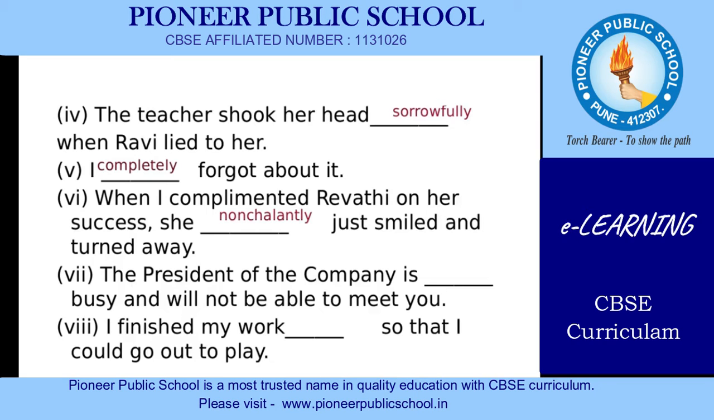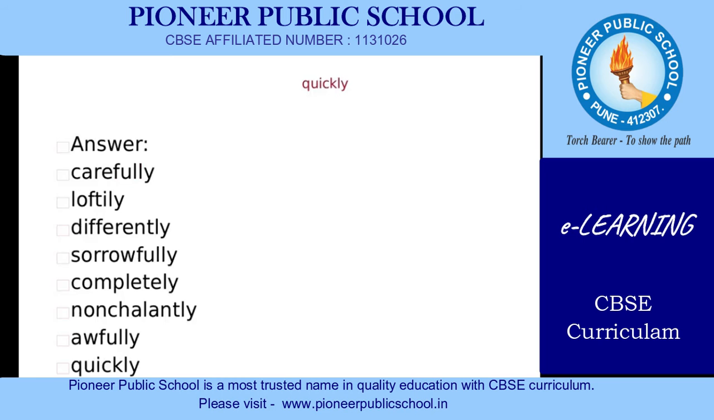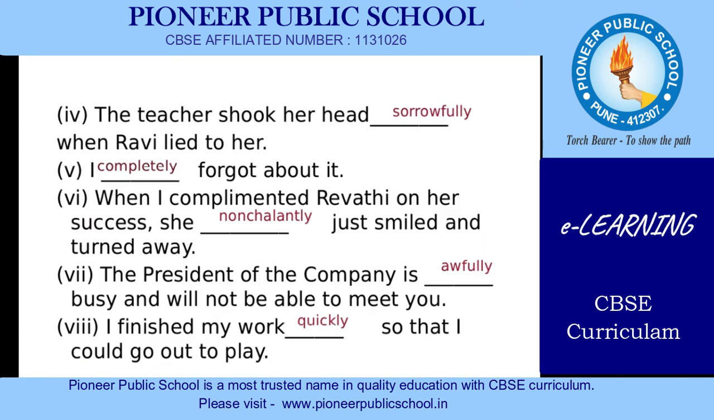The president of the company is dash busy and will not be able to meet you. The president of the company is awfully busy and will not be able to meet you. Next, I finished my work dash so that I could go out to play. Can you guess the answer? I finished my work quickly so that I could go out to play. So here we have solved this exercise. Here we have completed the part adverbs from the unit 1, the fun they had.